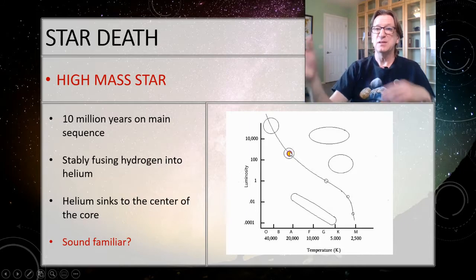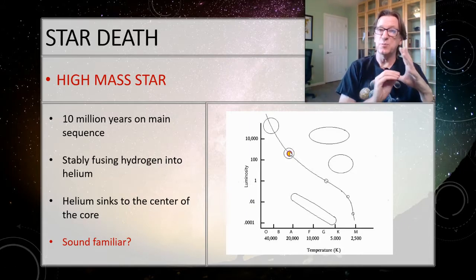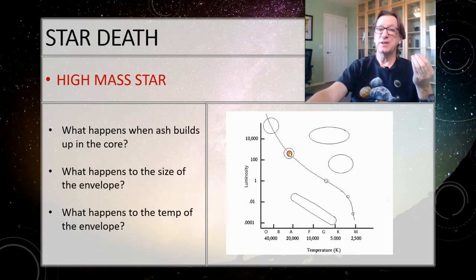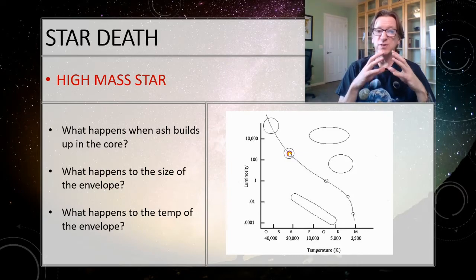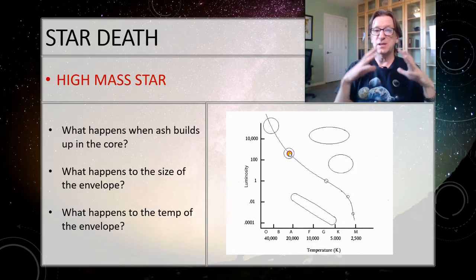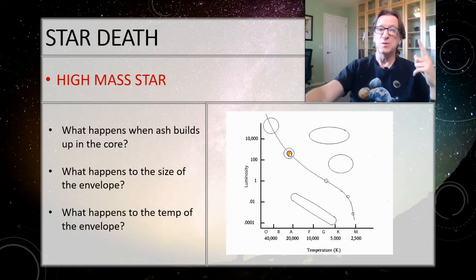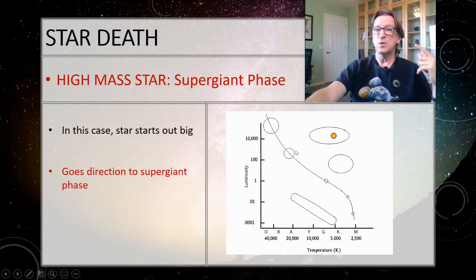So that helium then sinks down into the center of the core because it's not got enough pressure to fuse yet. Sound familiar? So what's going to happen when I start to build up that helium ash in the core? Well, then convection is going to take over. When convection takes over, then what happens to the size of the envelope? It gets really big. Well, as the envelope gets really big, what happens to the temperature? The temperature goes down. In this case, though, it started out big. So it gets even bigger and it moves into the supergiant region directly from the main sequence without going into this giant phase to begin with.